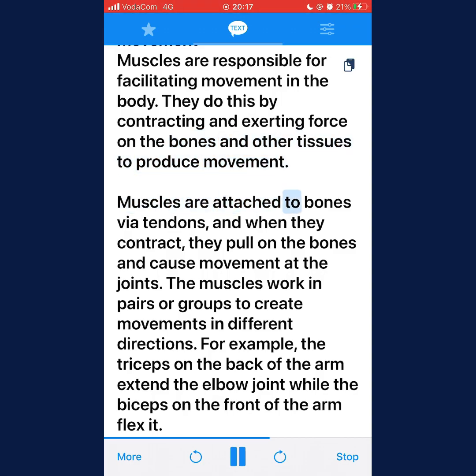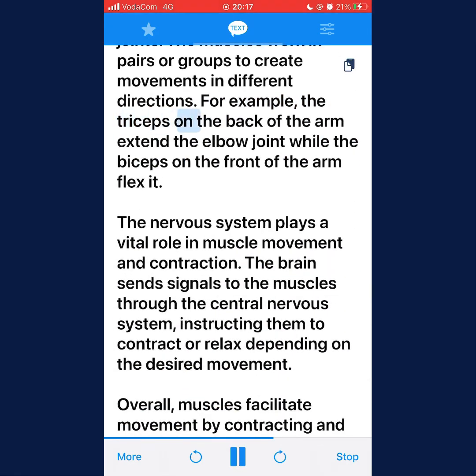Muscles are attached to bones via tendons, and when they contract, they pull on the bones and cause movement at the joints. The muscles work in pairs or groups to create movements in different directions. For example, the triceps on the back of the arm extend the elbow joint while the biceps on the front of the arm flex it.